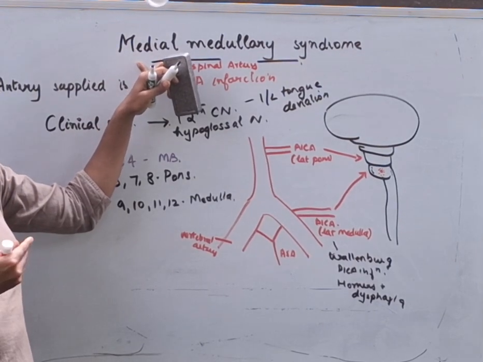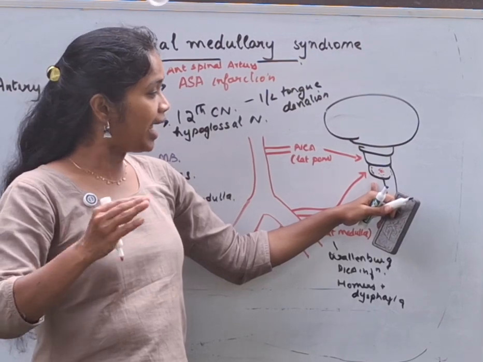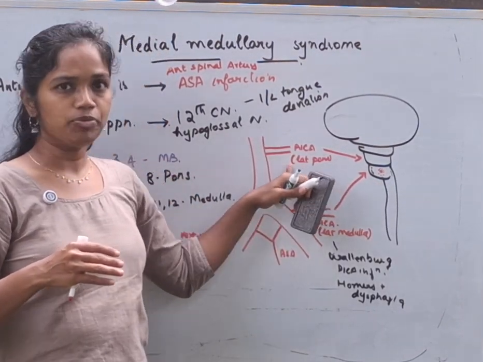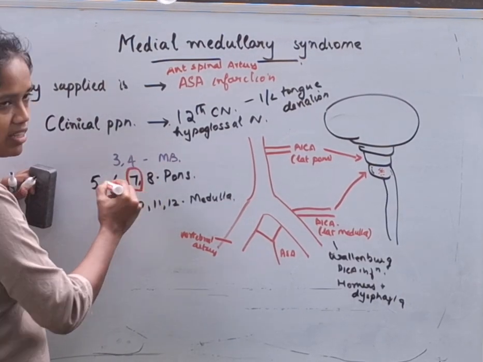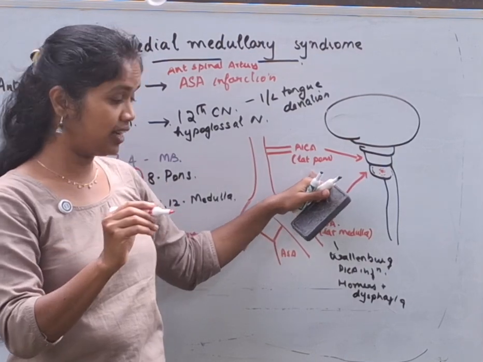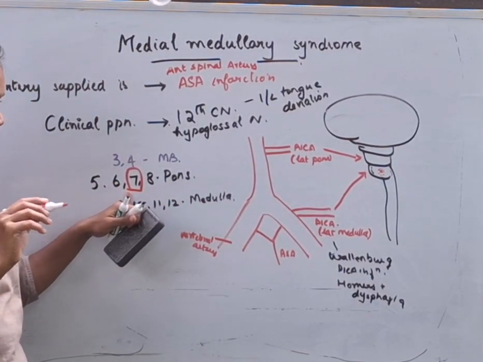As a continuation to it, I will tell you what happens in the lateral pontine syndrome. Lateral pons is supplied by the anterior inferior cerebellar artery. What is the cranial nerve present? The most important cranial nerve is the 7th cranial nerve. So, when the anterior inferior cerebellar artery is affected, then the 7th cranial nerve palsy happens, that is Bell's palsy happens.